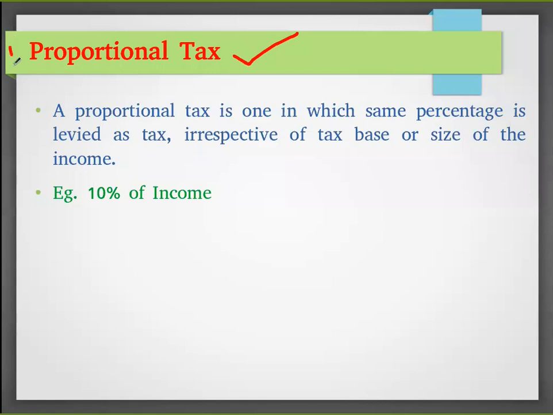First one is proportional tax. A proportion of your income is paid as tax. That is called proportional tax. Proportional tax is one in which the same percentage is levied as tax, irrespective of the tax base or size of the income. Whether you are earning 1 lakh rupees or 1 crore rupees, it won't matter. 10 percentage of your income or 20 percentage of your income should be paid as tax. So that is called proportional tax.